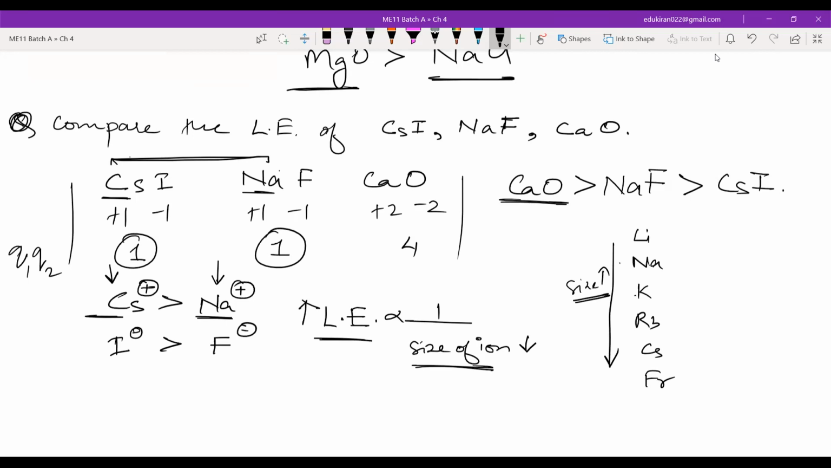Size increases. Similarly for the halogens, fluorine will have still smaller size than iodine. So these are the comparison of size. Now you understood, Khalid? Okay, sir.